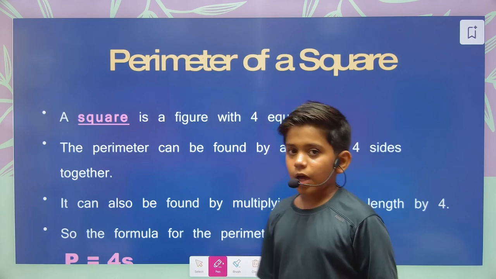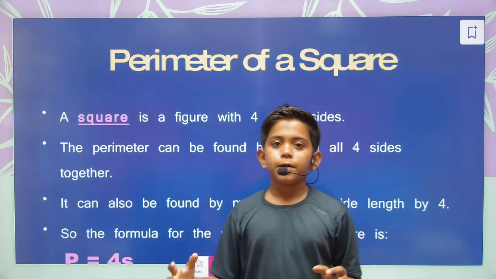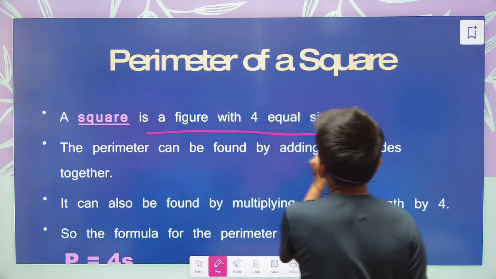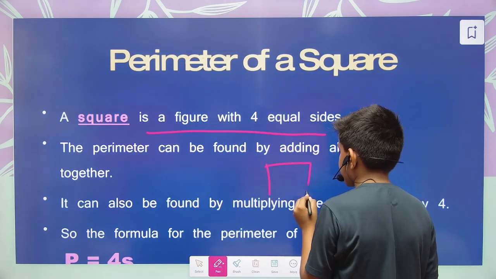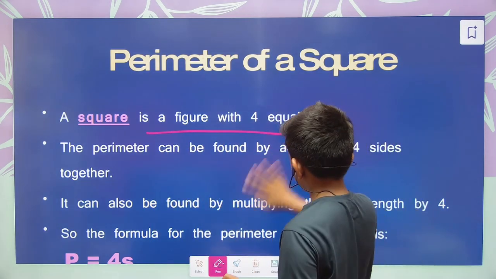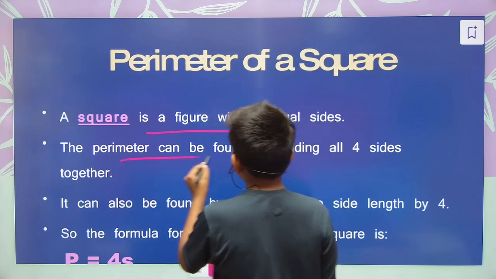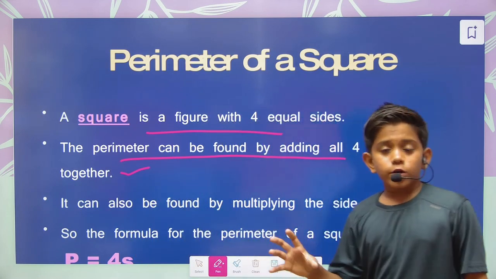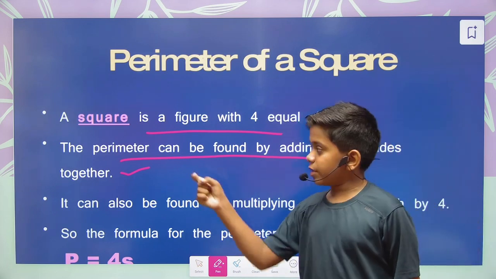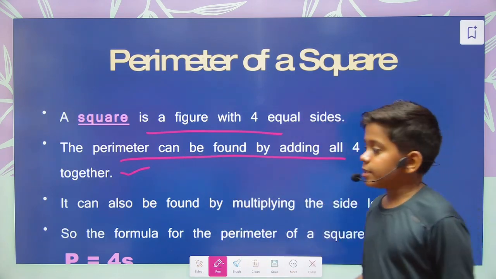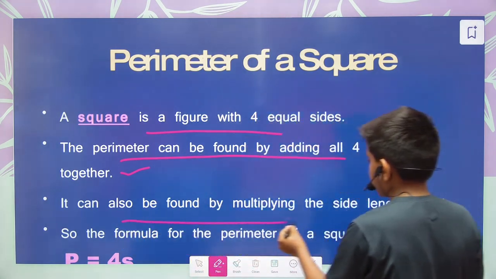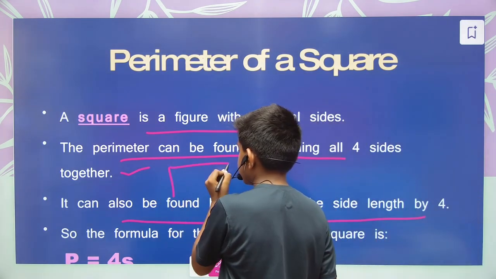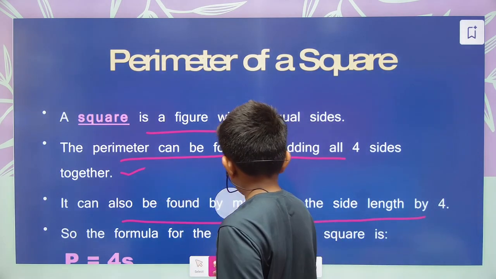Next, the perimeter of a square. Now I told you the sum of all the sides is the perimeter, but there are also formulas to find the perimeter. A square is a figure with four equal sides. When you see a square, there are four equal sides, okay? The perimeter can be found by adding all the sides together. As I told you, the perimeter of every shape can be found by adding all the sides. It can also be found by multiplying the side length by 4. Suppose this is our square. Let's take another color.